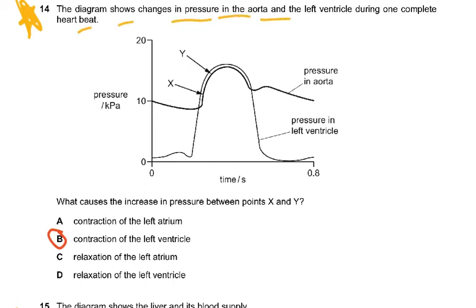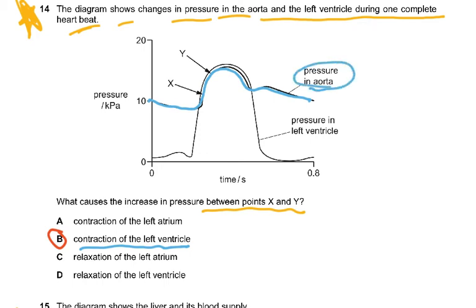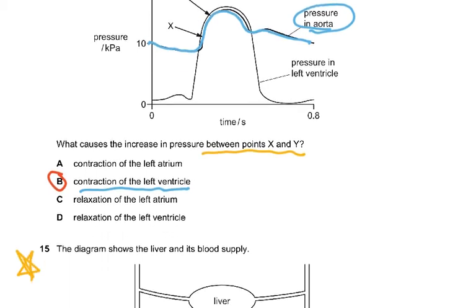Question 14. The diagram shows changes in pressure in the aorta, left ventricle, over a complete heartbeat. What causes the increase in pressure between points X and Y? Here I've always told you to follow this aortic pressure. This is the biggest clue that you get. So aortic valve is open, blood is flowing in, so it is the contraction of the left ventricle which is forcing blood, and that is causing the increase in pressure because the left ventricle is contracting to force the blood into the aorta. So that was the point that you had to really understand, that the aortic pressure in the aorta. This is the graph which helps you the most if you can figure this out.